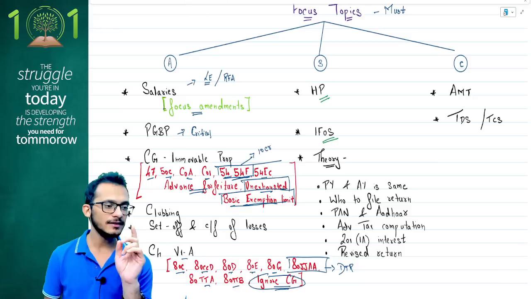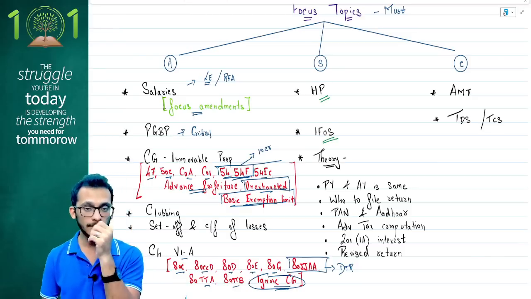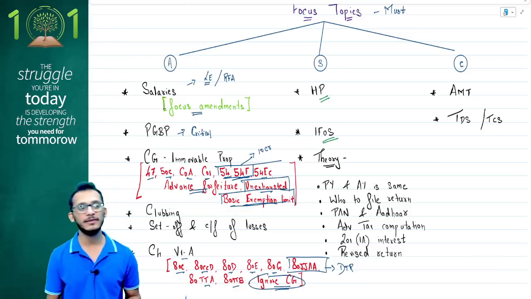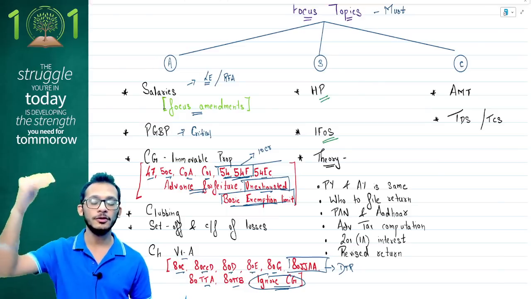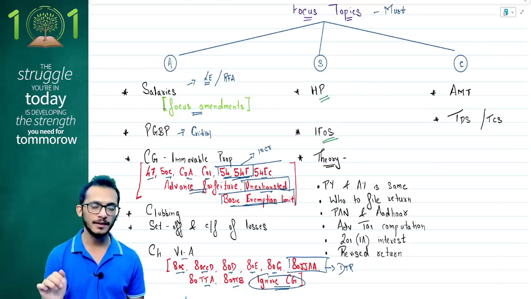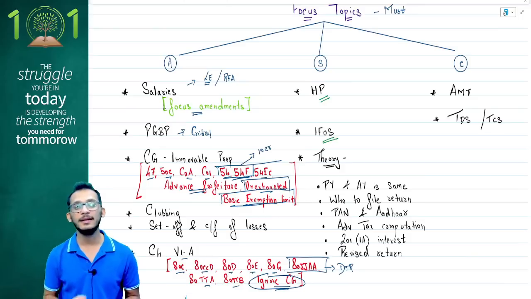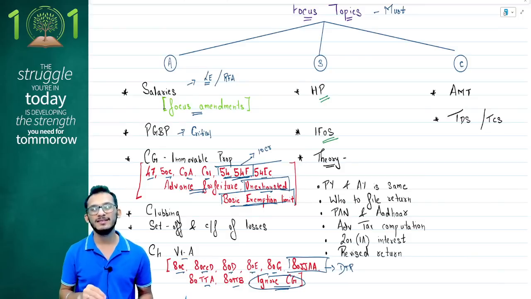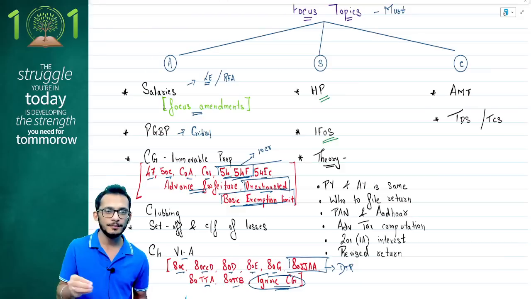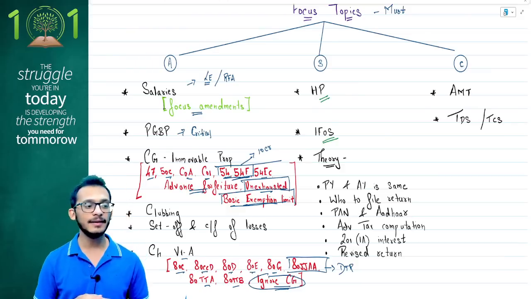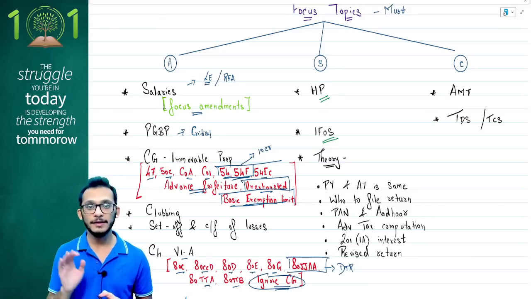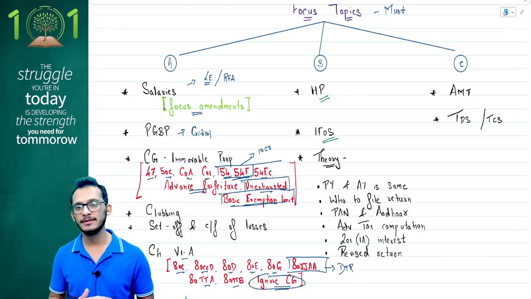IFOS people, for two reasons. One is that IFOS comes in question number 1, while not many things are tested in question number 1. But of late, what ICI is doing is testing IFOS as a part of your clubbing and set off chapter. So when you do a clubbing and set off question, they will also imbibe something of IFOS, something like interest on enhanced compensation, post office savings, your premium on issue of shares. All those things are now being added into your IFOS clubbing and set off question, and therefore IFOS is important to that extent.